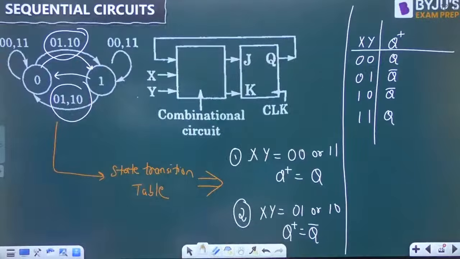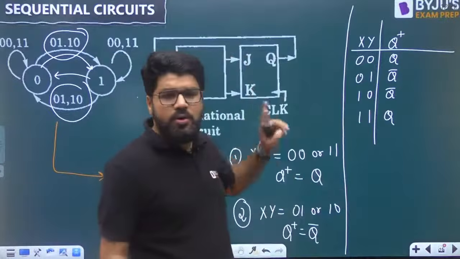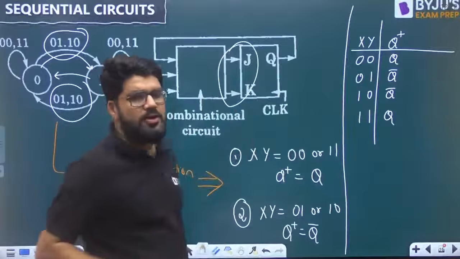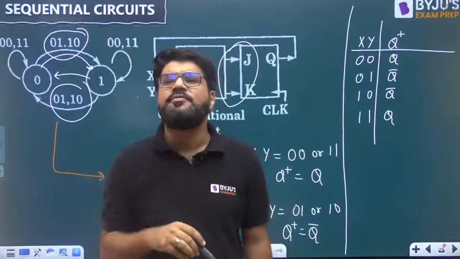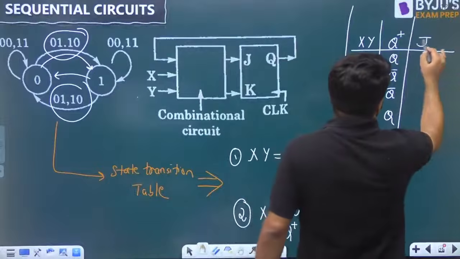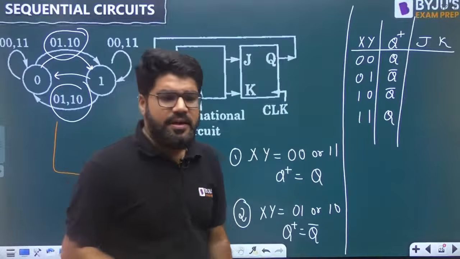But the state is actually stored by the flip-flop, and the state change depends on the input combinations you apply on the flip-flop. So what is the input to the JK flip-flop for this state transition? What should be the JK value to get the state transition?